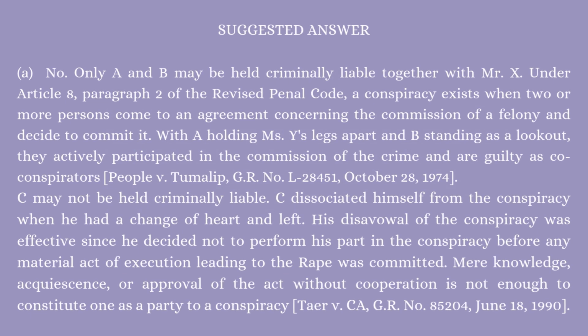No, only A and B may be held criminally liable together with Mr. X. Under Article 8, Paragraph 2 of the Revised Penal Code, a conspiracy exists when two or more persons come to an agreement concerning the commission of a felony and decide to commit it. With A holding Miss Y's legs apart and B standing as a lookout, they actively participated in the commission of the crime and are guilty as co-conspirators.